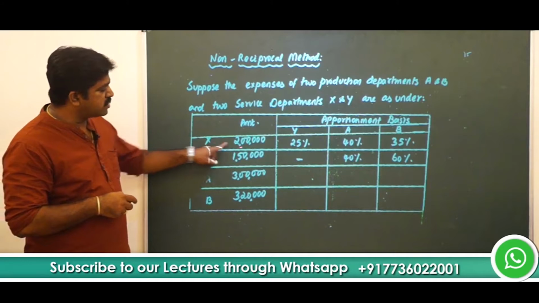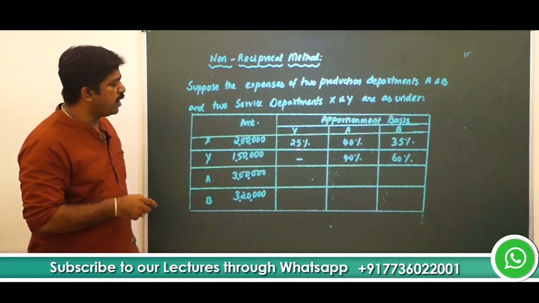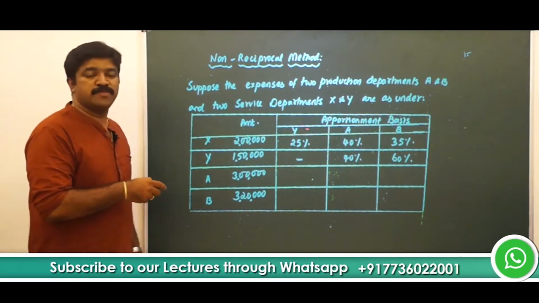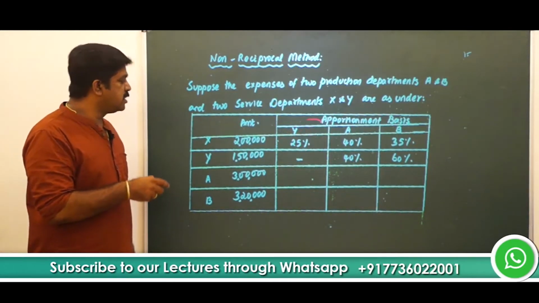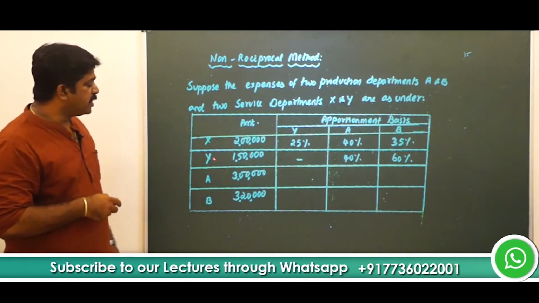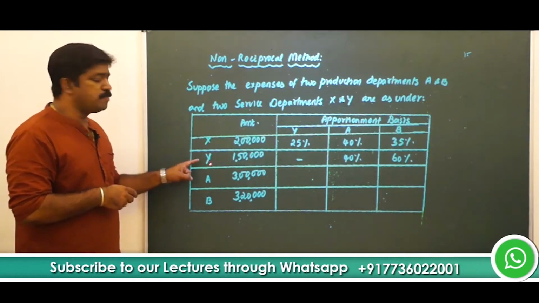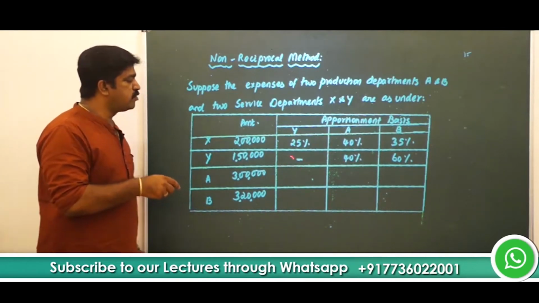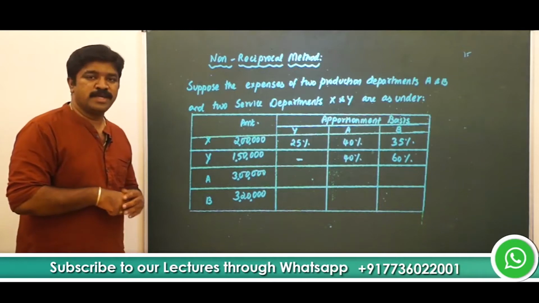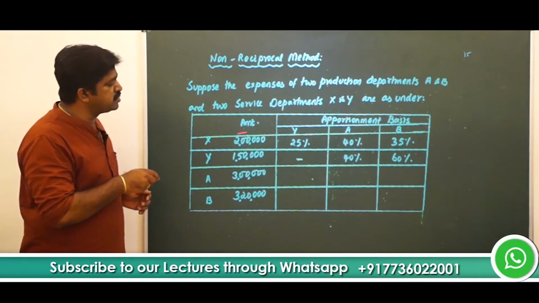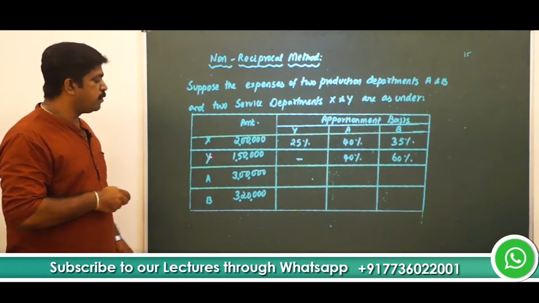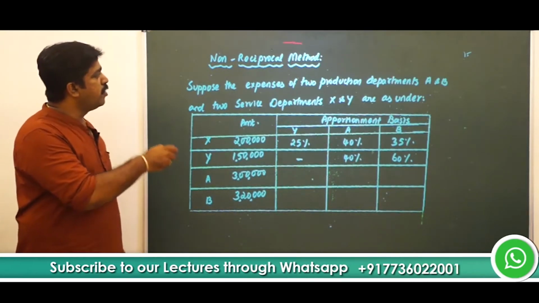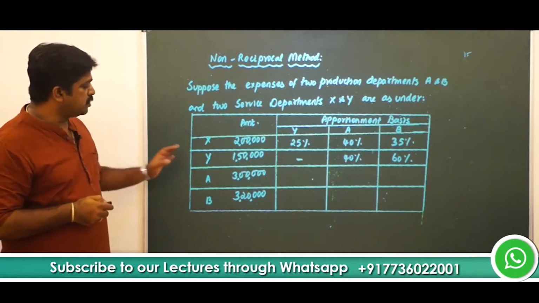Expenses of department X will be apportioned to Y, A and B because department X has rendered some service to Y. That's why department X expense got to be apportioned. Whereas the expenses of service department Y have to be apportioned only between A and B and not with X. Reason being, it is only department X which is rendering service to department Y, and department Y is not rendering any service to department X. That's why we call it the non-reciprocal method as well. Okay. So let's get started.